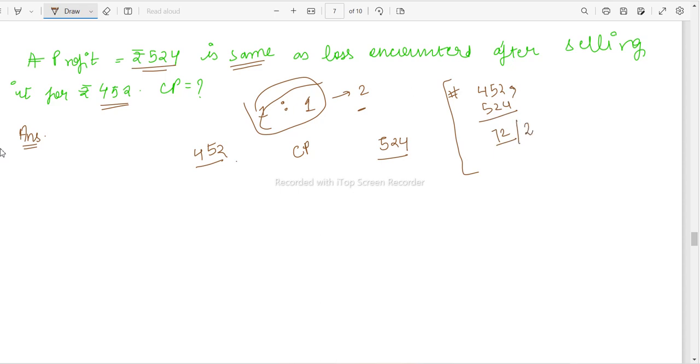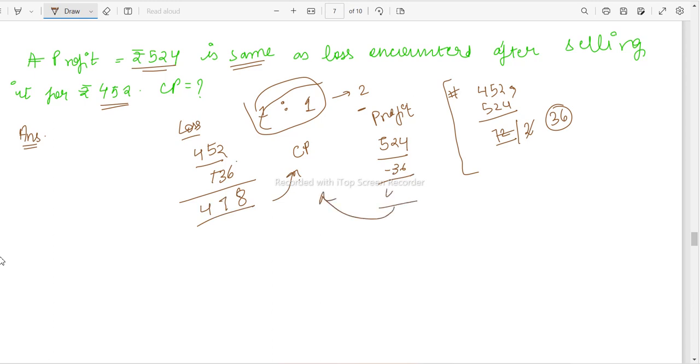So if I have to get the value of 1, it should be 36, right? So that means if this is loss and this is profit, then in the loss, if I add the value of 36, I'll get the value of cost price. Or from the profit, if I reduce this value, I'll get the cost price. The answer would be the same. Here also it is going to be 478.